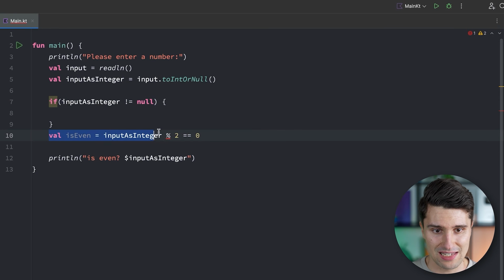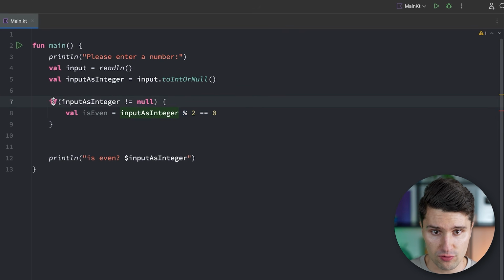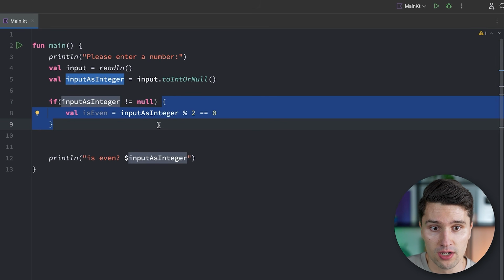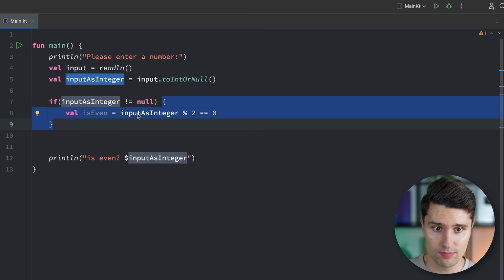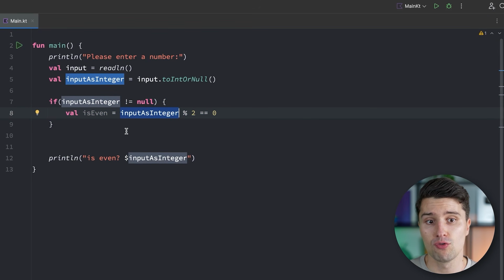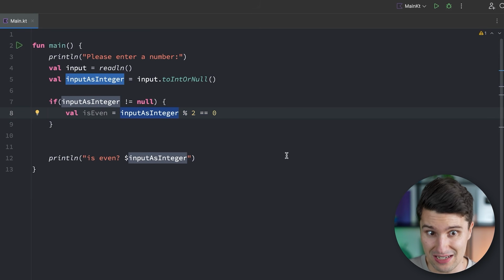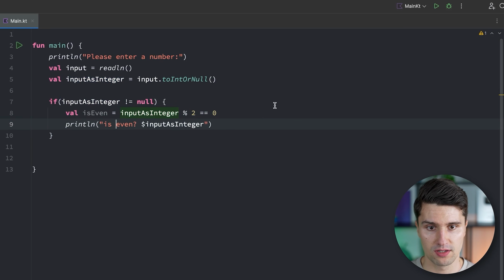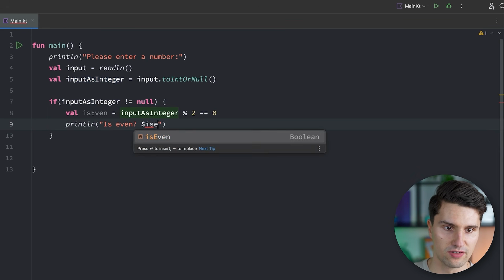And if we then take this is even line, cut it out and put it in here, you can see suddenly we don't get this error anymore on this modulo operator. Because that's another feature of Kotlin's null safety mechanism: if we have such an if condition, and we only enter this code here if the input as integer is actually not null, then Kotlin is smart enough to know, okay, inside of this code, input as integer can't be null. And therefore, we can perfectly use it for such a calculation, because the code knows this is always a valid integer number here. And then we can simply move this print line statement in here. Let's actually capitalize that, and then actually use this is even in here.